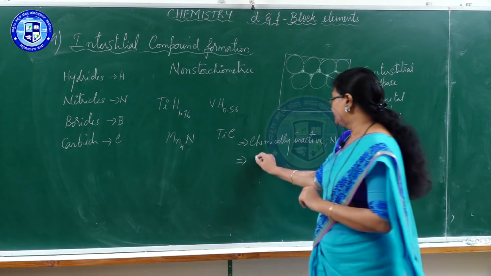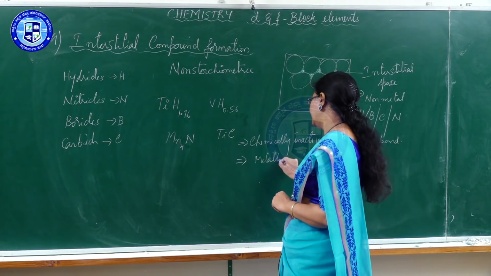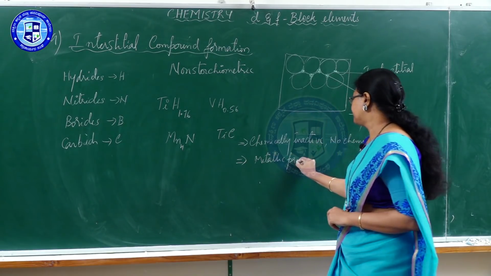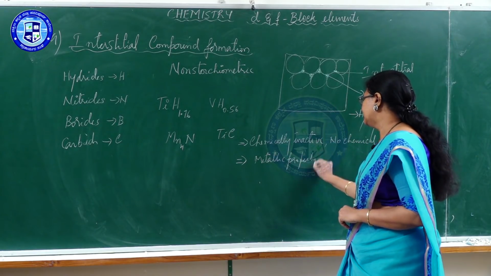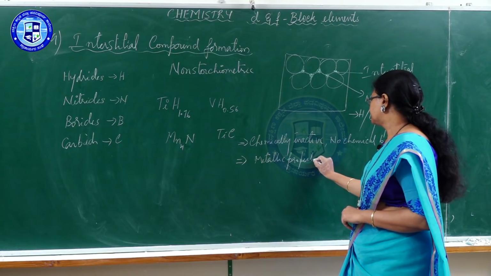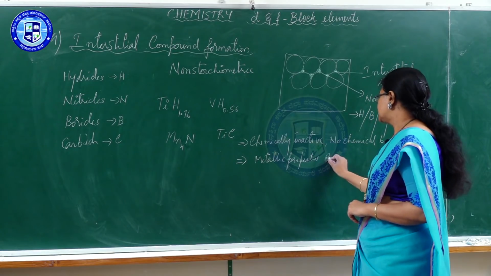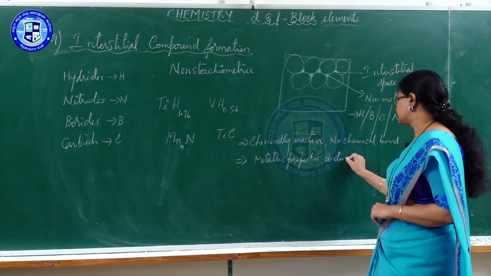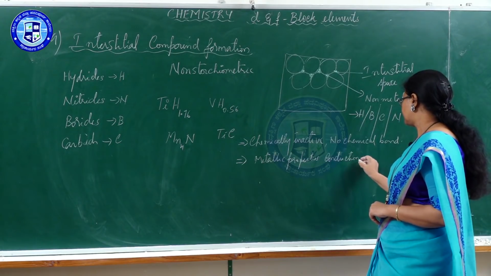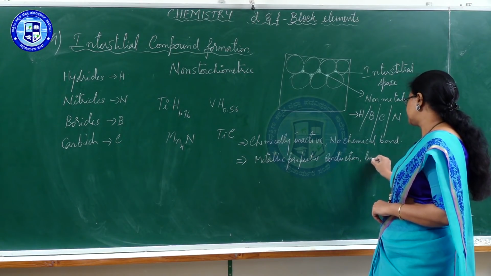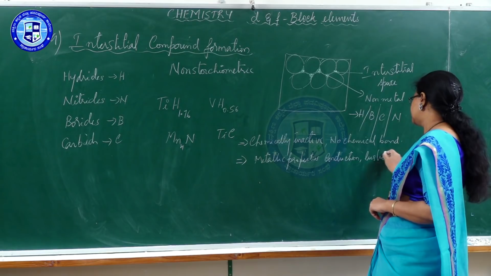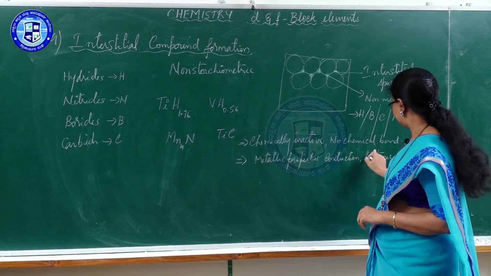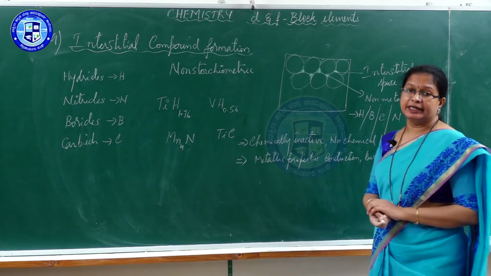Then these compounds retain most of the metallic properties, like conduction and lustre. Metallic properties will be retained in them.